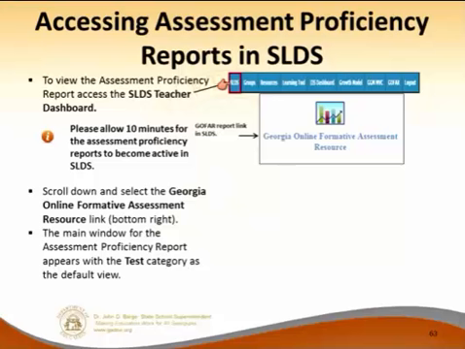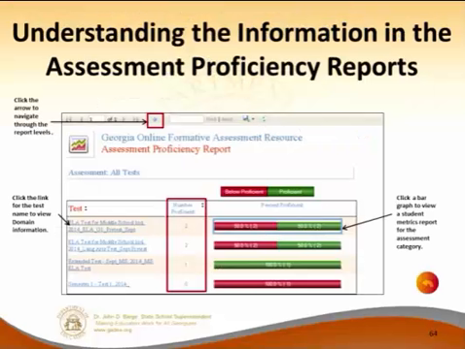Then you can click on the SLDS part. What you want to do is go near the bottom, not the very bottom, but near the bottom. You'll see a section called Georgia Online Formative Assessment Resource. You click on that button. It'll be at the bottom right, and at that point it will pull up all the assessments that your students have taken.